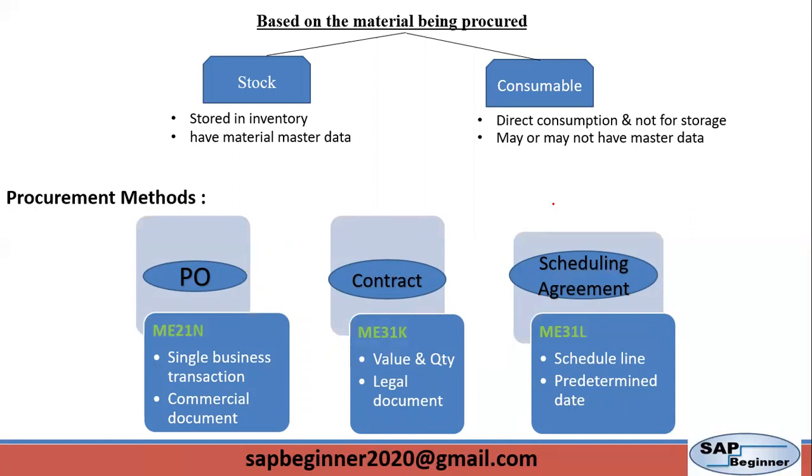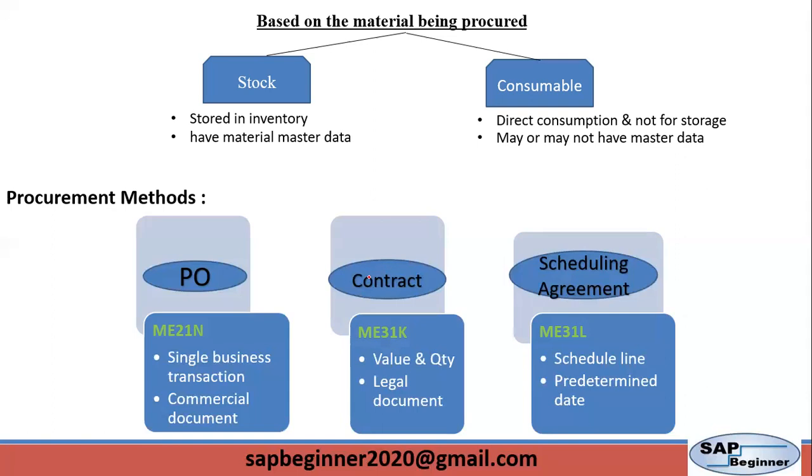We have some benefits of contract: it builds a good relationship between vendor or supplier and company, because we have created a contract for a huge amount or huge quantity, so the supplier will provide some special discount. That is also one of the benefits of a contract.